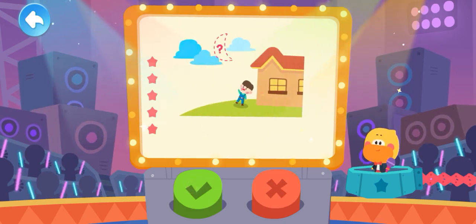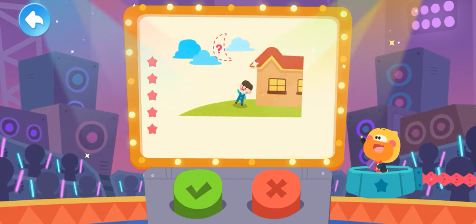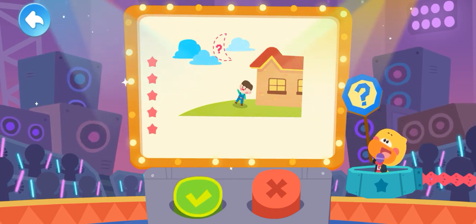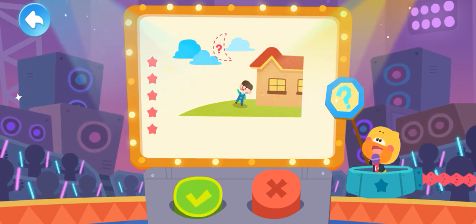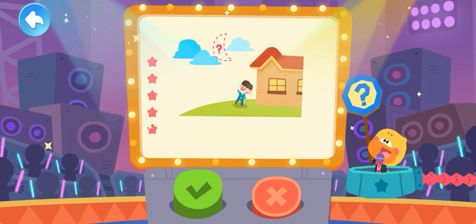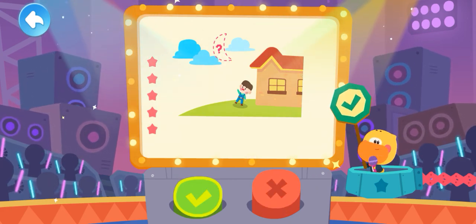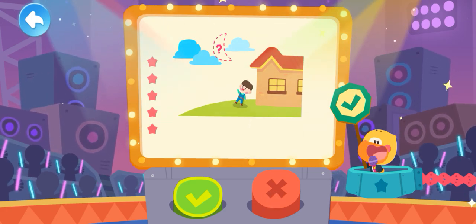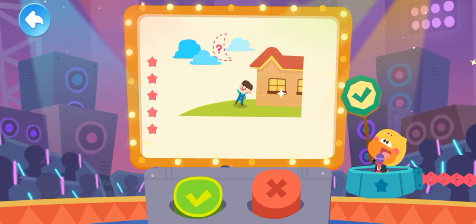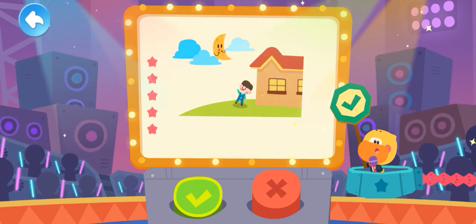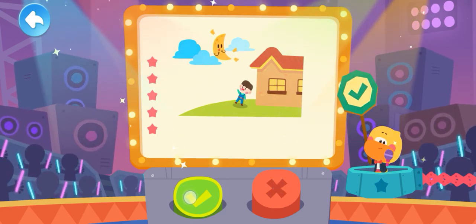Next question. The moon can be seen during the day. Is it true? Tap the question mark to see the answer. This is true. The moon can be seen during the day. Look for it bright in the sky in the early morning or evening, you may be able to see the moon.